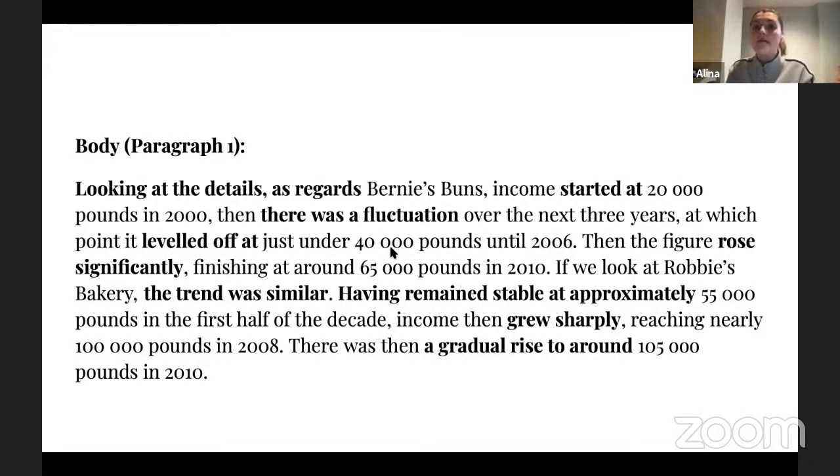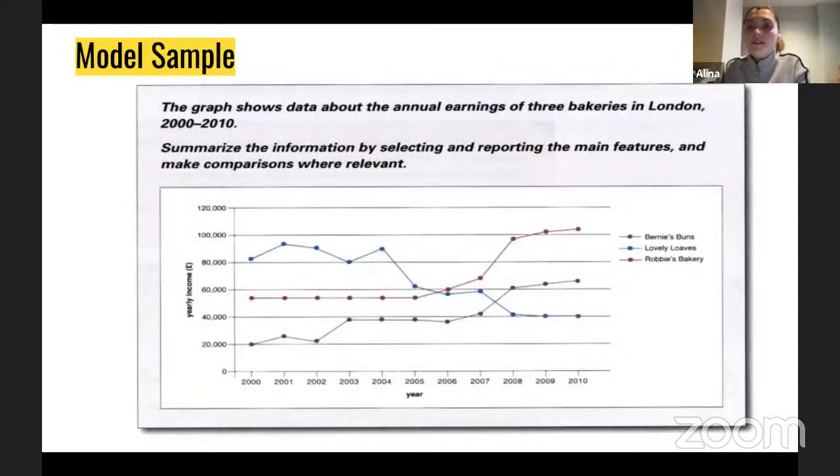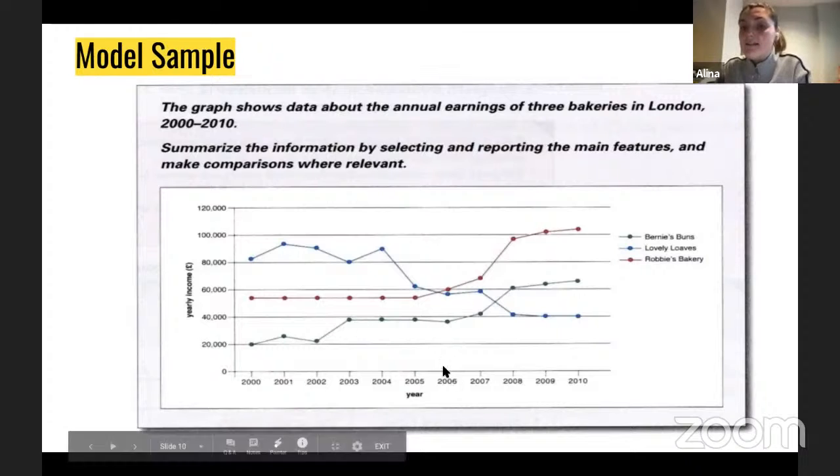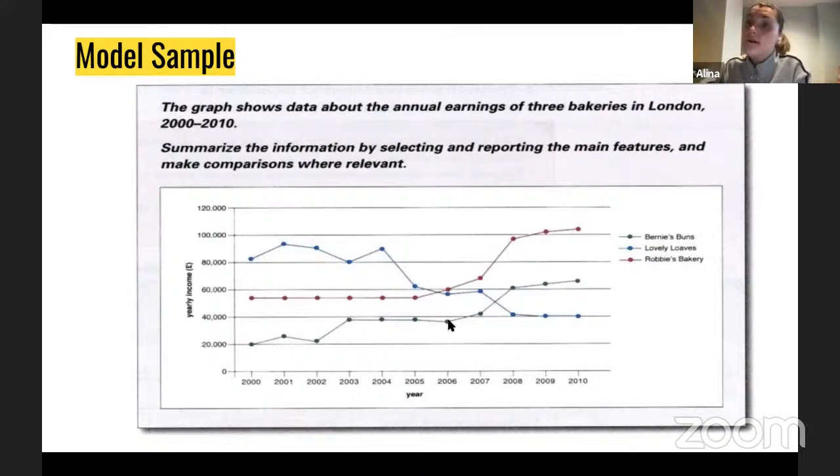And that's exactly what I'm doing here, right? So visually, if we get back to Bernie Barnes, this is the green line. You see that I'm following my line. So I'm saying that you see there was a fluctuation, but then it leveled off. This period until 2006, it leveled off, so it became stable. And it became stable at some point, which was 40,000. And that's exactly what I had just described, okay?